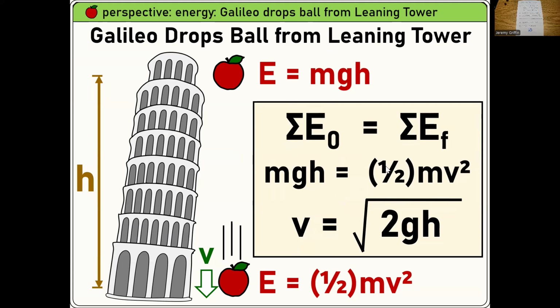You can equate those two, and then you can solve for speed if you want. And it's always square root 2gh. As long as you drop it, square root 2gh, right? Guys, which variable completely canceled out? The mass canceled. You see that? So you guys could calculate this if I throw this question at you.